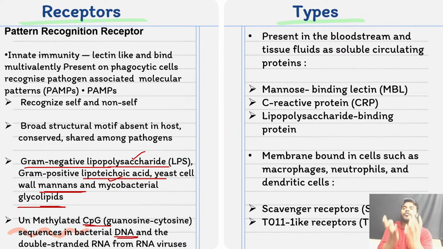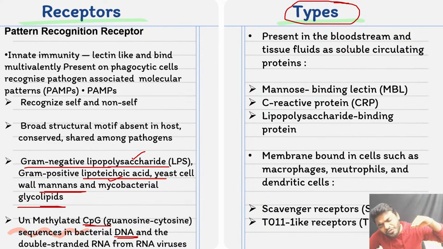Now listen, where these particular receptors are present, that is the point here. Don't get confused, you have to remember a lot of information. Now all these receptors, I can say friends, 70% of the receptors are freely moving in the bloodstream. Whenever they find that specific antigenic substance, they will go and recognize it.